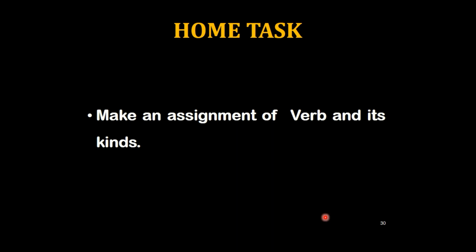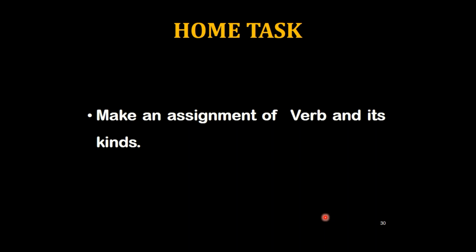So today we have learnt the types of verbs, and some types of verbs are left that we'll do in our next lecture inshallah, and these are finite and non-finite verbs. Today we have revised our previous two types of verbs that we have done already. These were transitive and intransitive verbs, then we learnt about regular and irregular verbs, the primary auxiliaries, modal auxiliaries, or the helping verbs, and then finally the linking verbs.